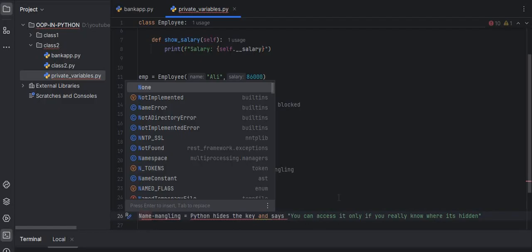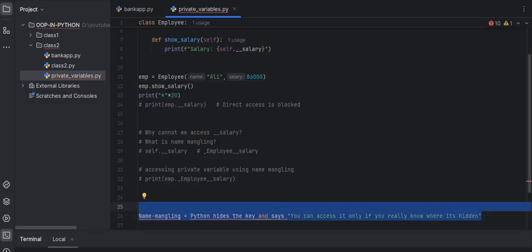This prevents accidental access. Python changes the private variable using name mangling, and you can still access the private variable using name mangling.